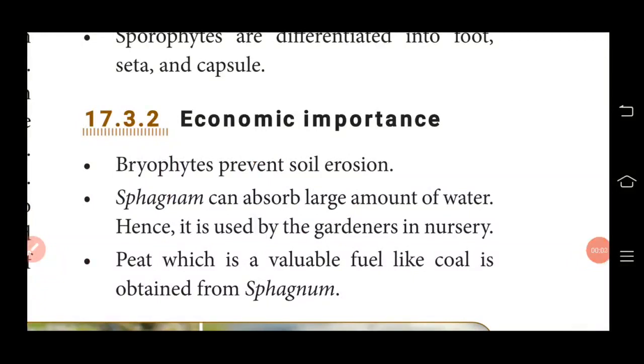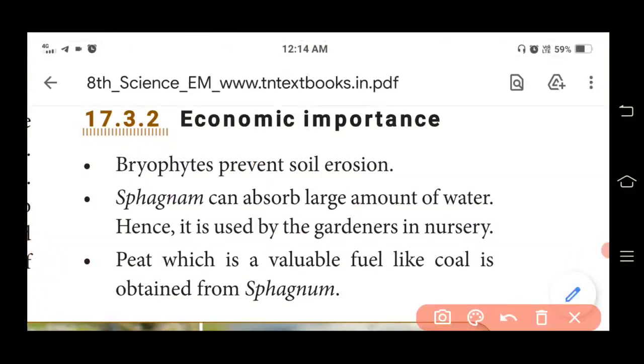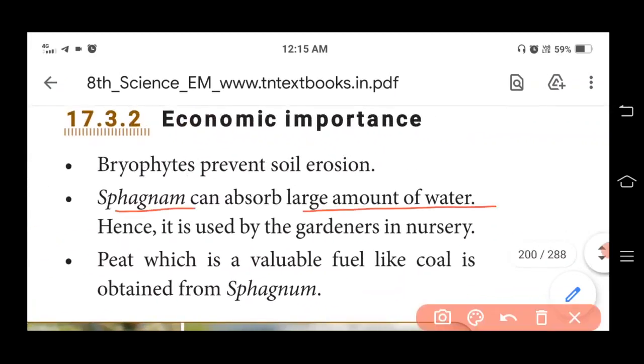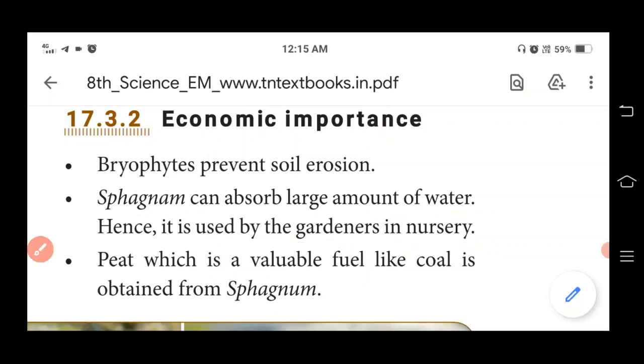Economic importance of bryophytes. Students, bryophytes are plants which prevent soil erosion, so they control soil erosion. Sphagnum can absorb a large amount of water, hence it is used by gardeners in nurseries.